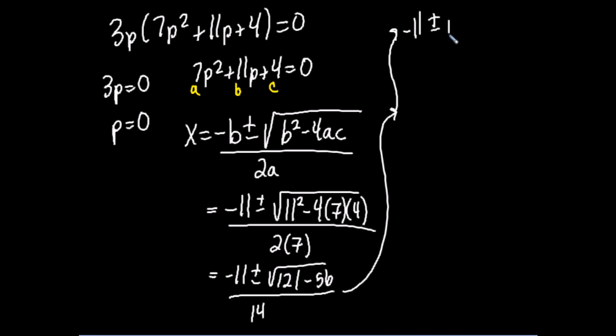Negative 11 plus or minus the square root of 65. Really? Yeah.